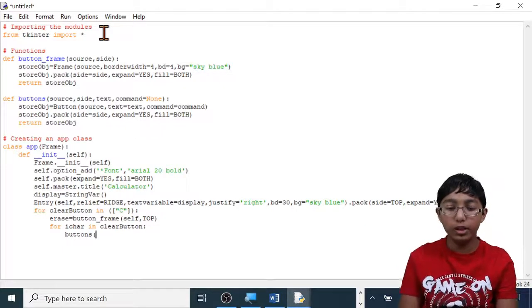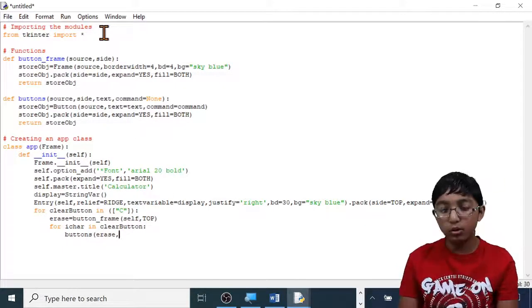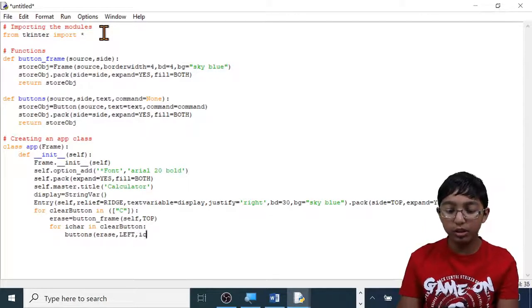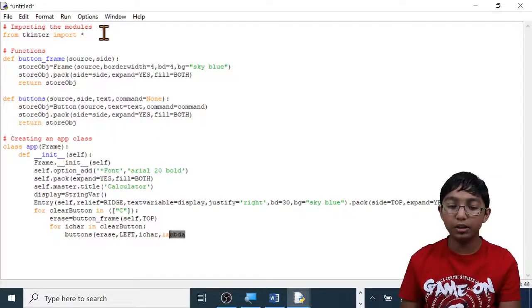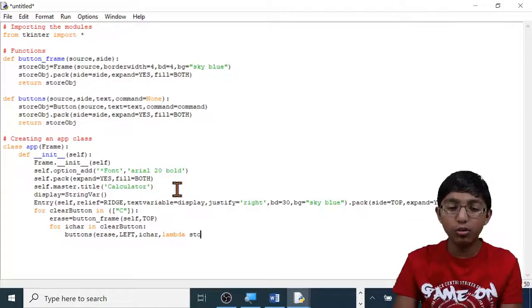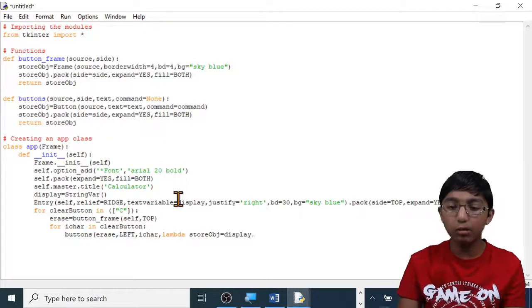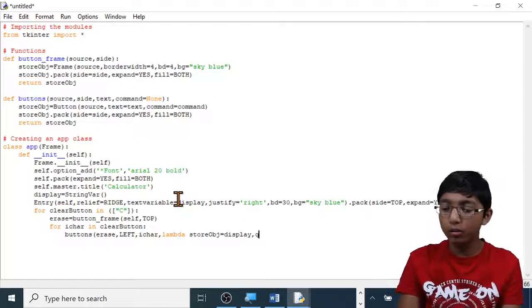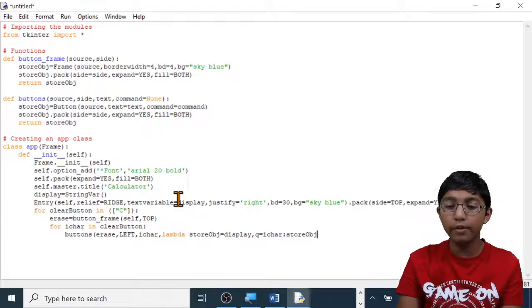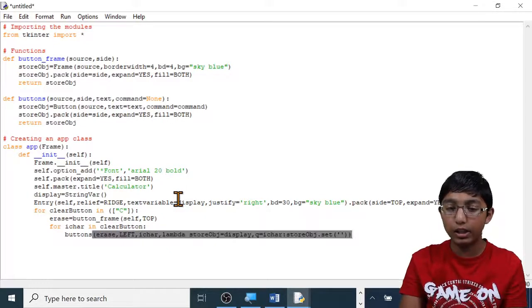buttons, open brackets, erase, comma, all capitals left, comma, I character, comma, lambda. Make sure lambda is spelled LAMBDA. It will turn orange if you spelt it right. Space store, capital OBJ, equals display, comma, Q equals I character, colon, store, capital OBJ, dot set, open brackets, apostrophe, apostrophe, close brackets, and close brackets again.